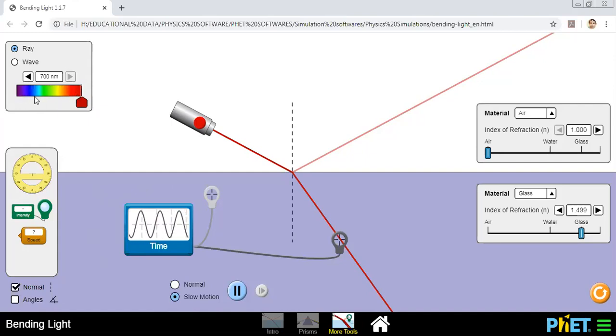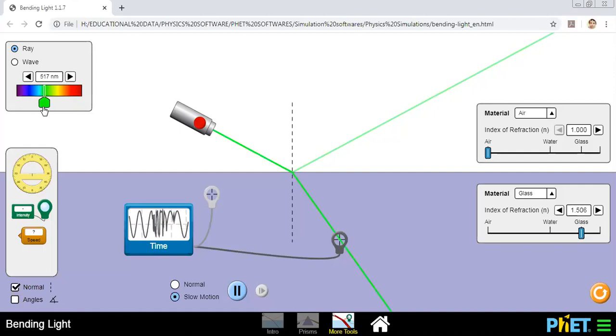If you look at the pattern, it is VIBGYOR: violet, indigo, blue, green, yellow, orange, and red. So this is my violet, and this is my red. Which has the maximum frequency? Violet. As I drag it, I will go to blue. See, the frequency has decreased a little.